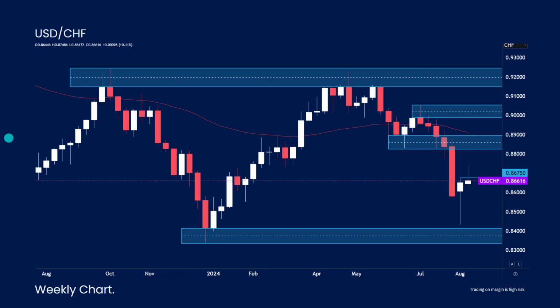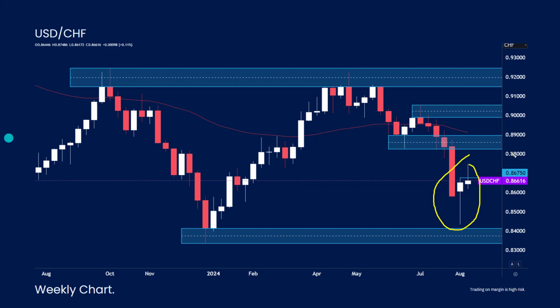Going on to dollar Swiss then. So if the market does start to try and buy safe havens, the Swiss franc has been one of those currencies that has benefited from safe haven plays for the past few weeks. We did obviously get a couple of pullback candles in here. We do have also a speech from the Swiss National Bank chairman coming up this week, so we could see some volatility surrounding that.